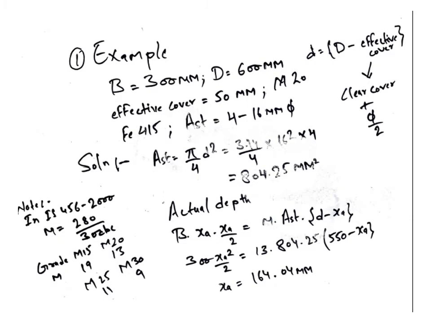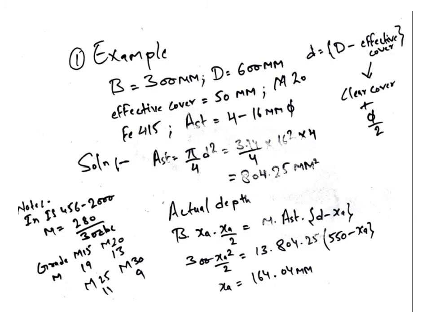Now in the previous slide we derived the formula for actual depth, so we write that formula here. B is equal to 300, XA we have to find, that is the actual depth. M is the modular ratio, but in IS 456-2000 we have one table according to the grade of concrete. So for grade M15, M is 19, for M20 M is 13, for M25 M is 11 and for M30 M is 9.